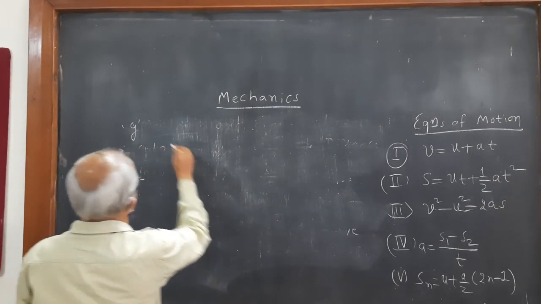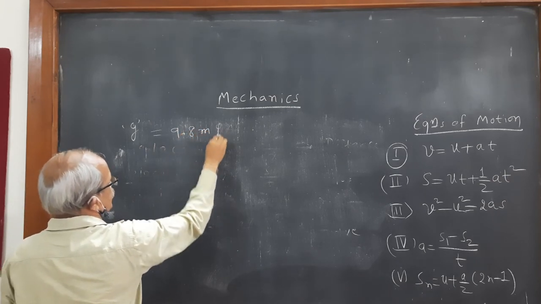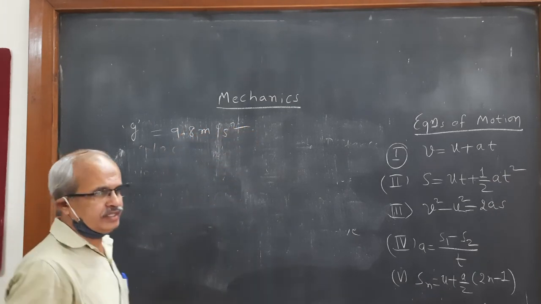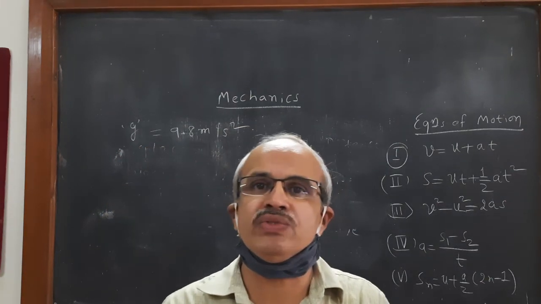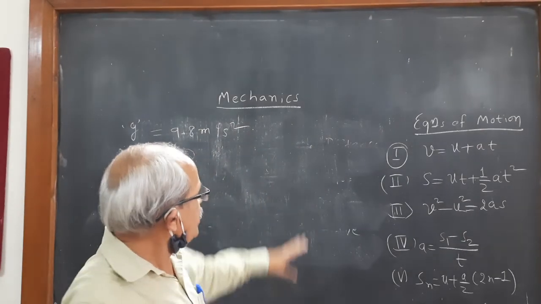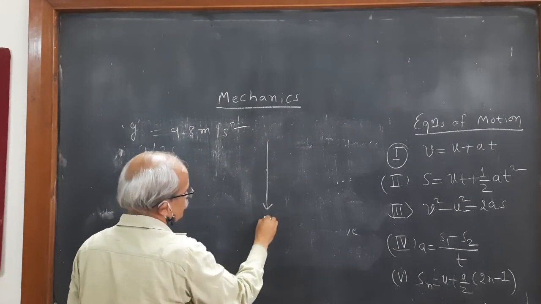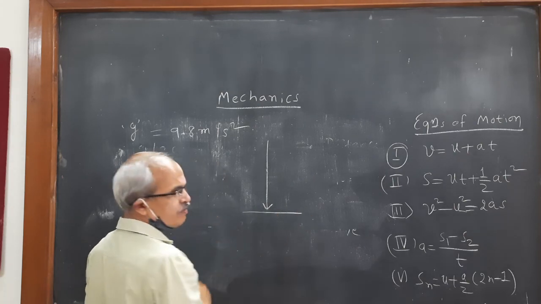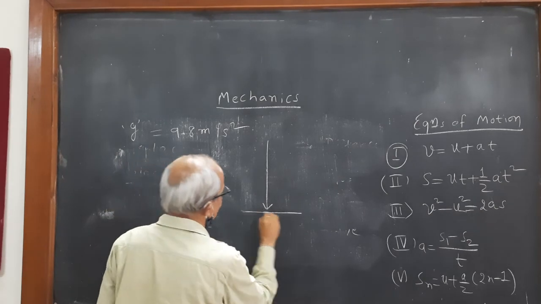Immediately you will answer 9.8 meter per second square. But what is the meaning of this acceleration due to gravity? Whenever a body moves towards the surface of the earth, it falls on the surface of the earth.